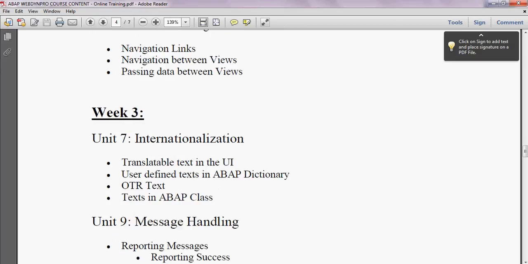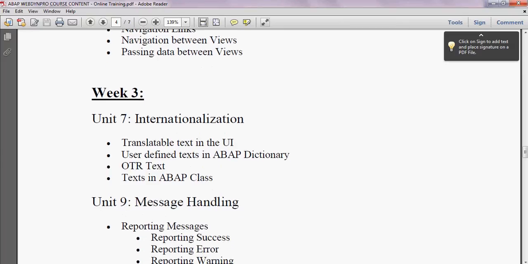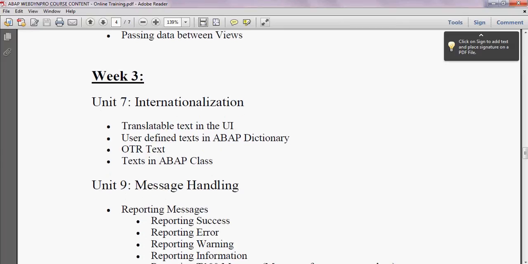Now after completion of week 1 and week 2, we will be moving on to week 3. In week 3, we have internationalization. This is a most important topic, because an application will be developed in some language, and the customer will be in a different language. To support the customer-specific language, we should maintain internationalization.